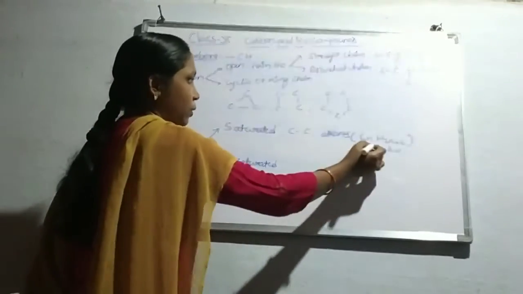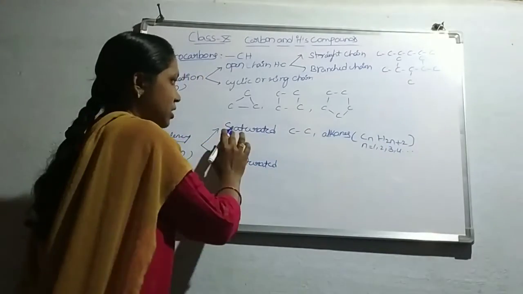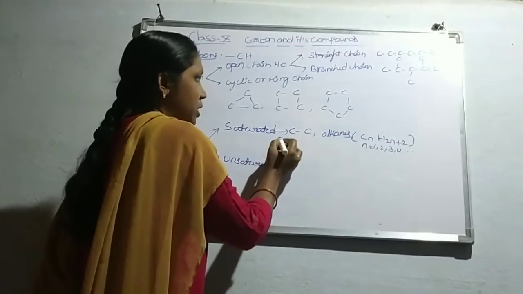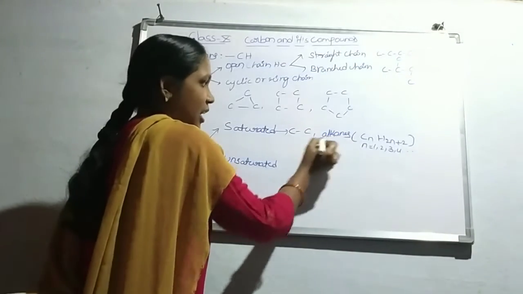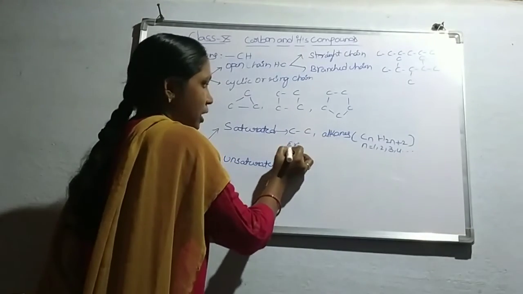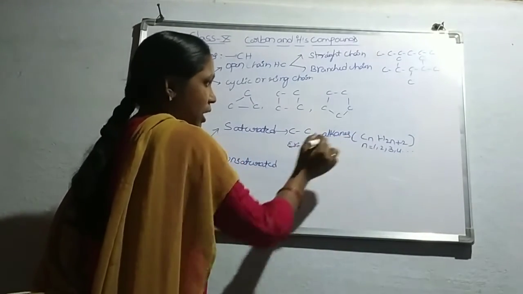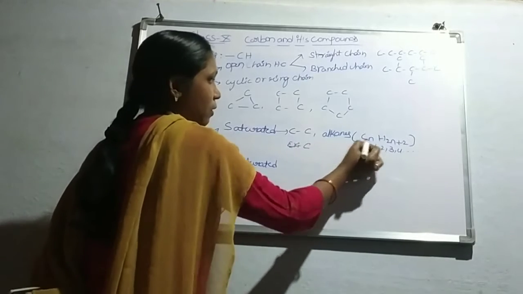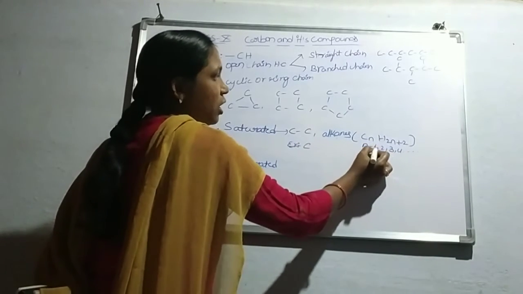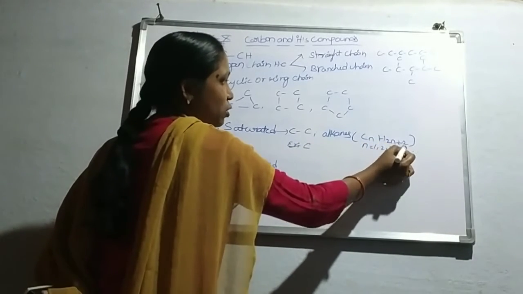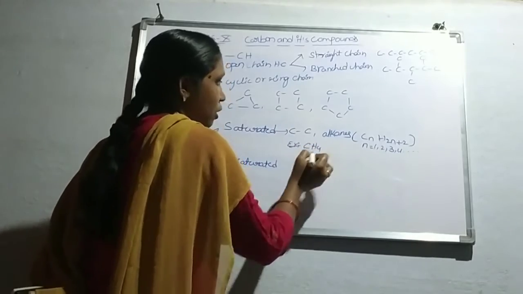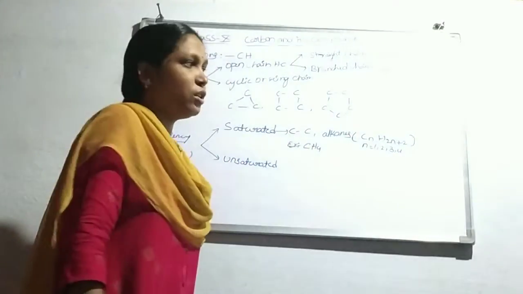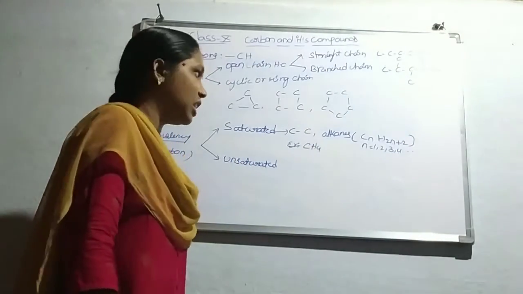Let us see examples. Take 1 in place of n: C1, H 1 into 2, 2 plus 2, 4. That means CH4, which we call methane.